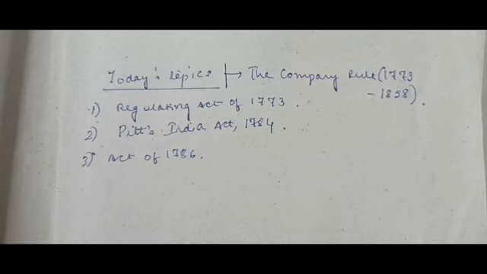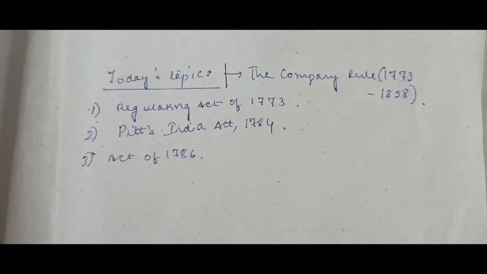Earlier, there was this one particular court of directors who were in London managing the affairs of the company, like looking after the affairs of the company in India. But now these court of directors were allowed to manage commercial affairs, but the political affairs were being controlled by a new body that was created through this act, and the new body was called Board of Control.